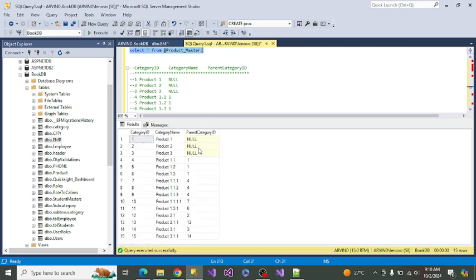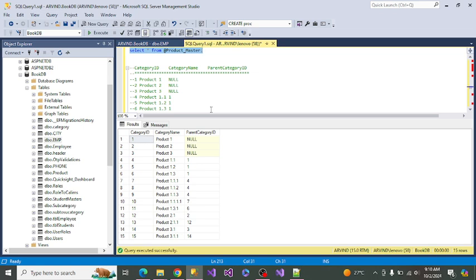If you run this query, it shows all the category IDs along with their category names 1, 2, 3. So this query is going to be a more complex one. In that way we categorize, rather than label, we are going to use category and then parent category, and based on that the product hierarchy.